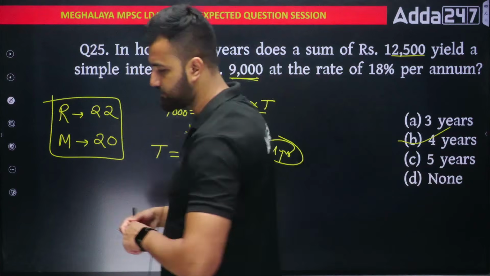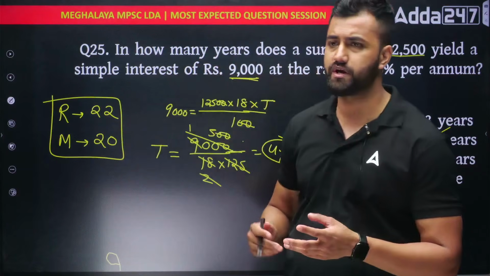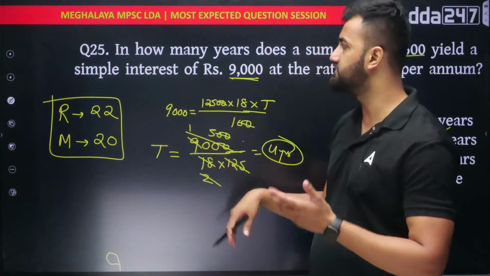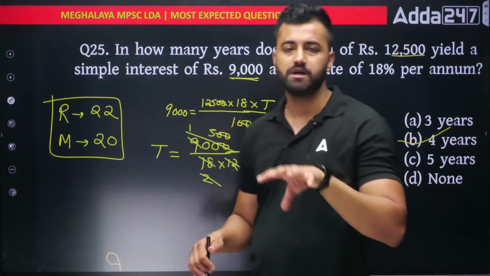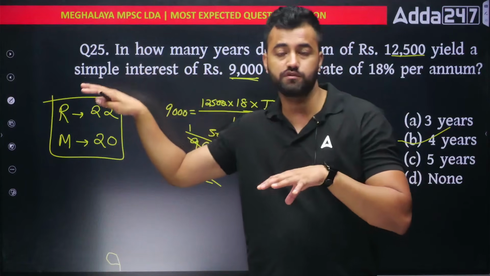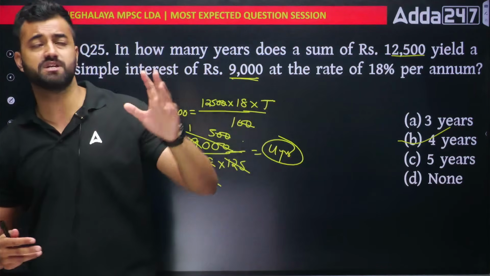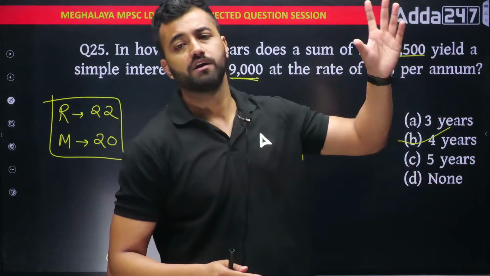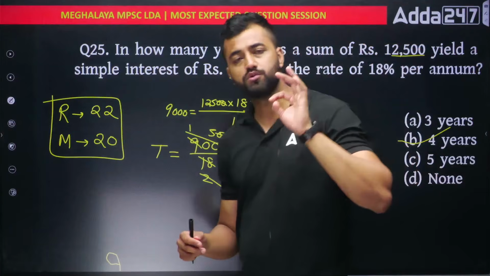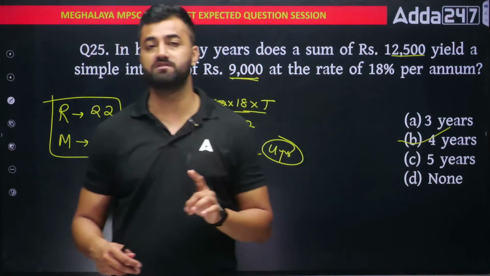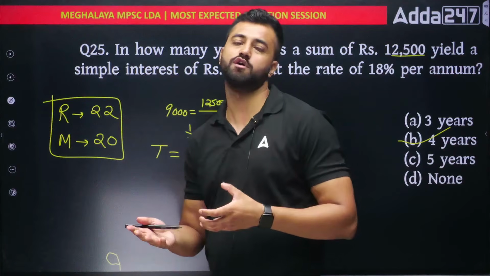I hope this particular session was helpful for you. I went very quickly because obviously it's a rapid fire session, so I cannot go very slow explaining all the things. But this is just an observation which you have to see, that questions can be solved like this also. You don't have to always memorize the formulas. You don't have to always follow the same procedure which everyone is following, right? You have to follow the right approach, because now see, the competition is quite high and only those aspirants will be selected who can save time for themselves to cover as many questions as possible. In order to do that, you have to change the approach of solving the questions.